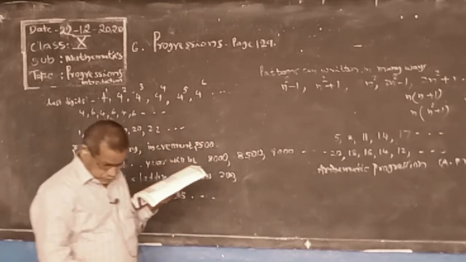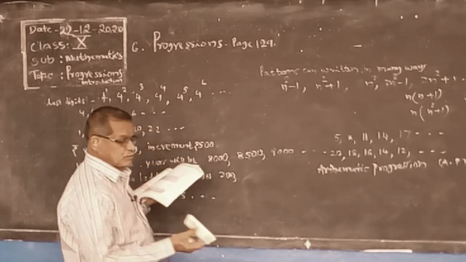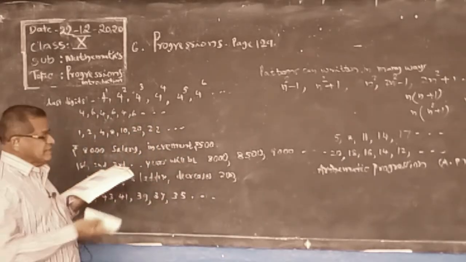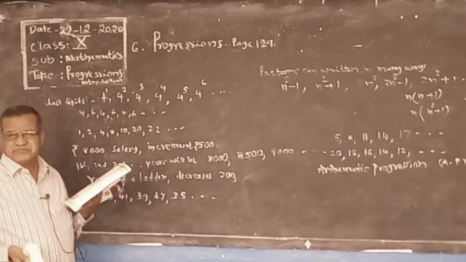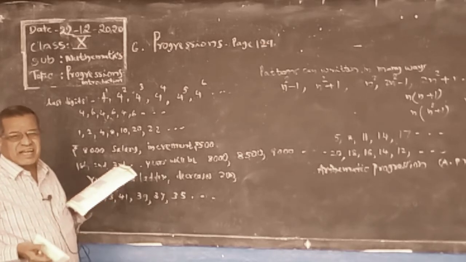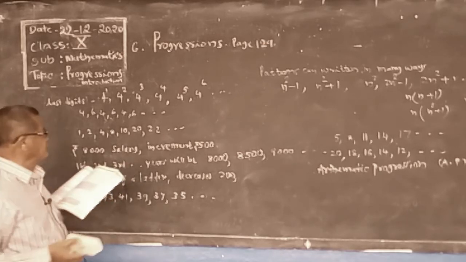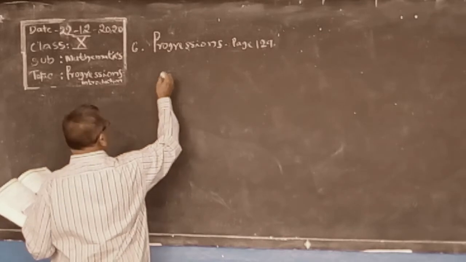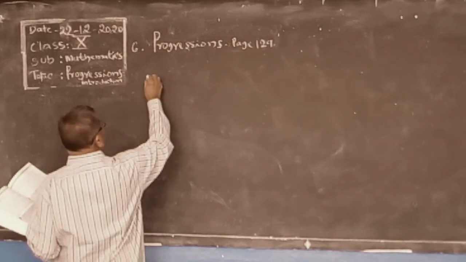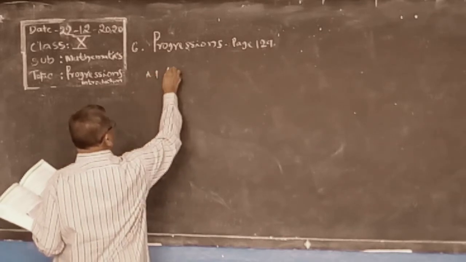Here, the list of numbers is increasing gradually or decreasing. We call this arithmetic progression, AP in short form.